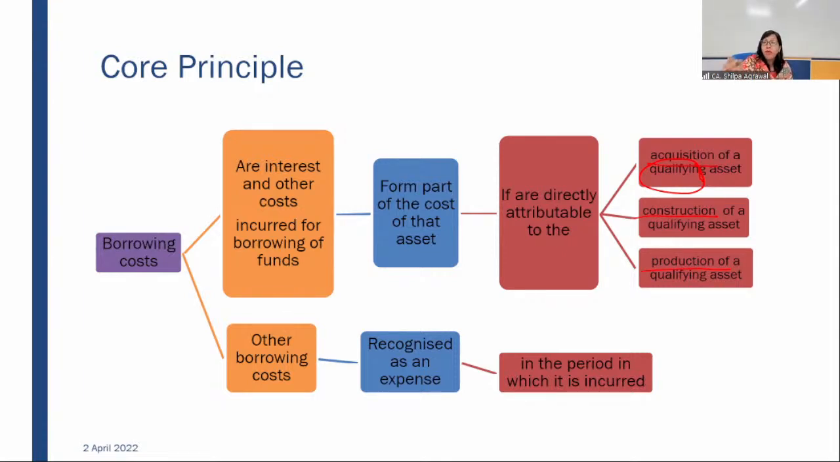And one more important thing which has to be taken care of is that the cost should be directly attributable. It should not be that we have not taken any borrowing, we have not incurred any borrowing costs, we have used our own funds. Out of those own funds, we assume that had we not acquired this asset, we would have invested those funds somewhere and earned interest. So that notional interest which we have in mind, should that also be capitalized?